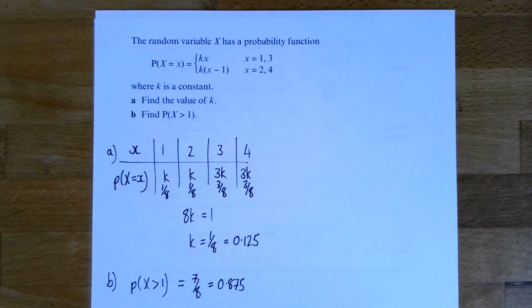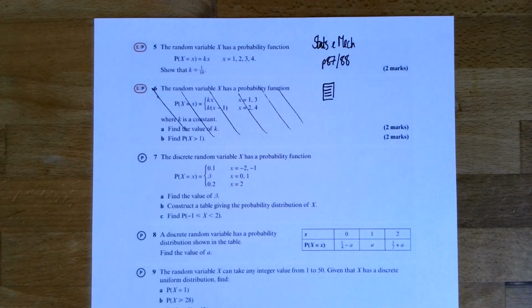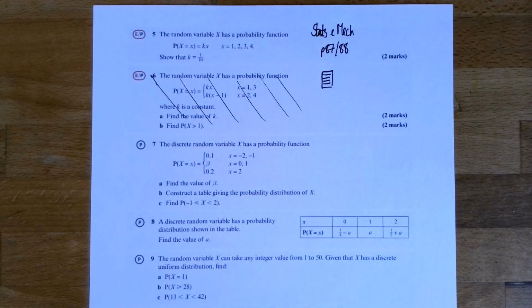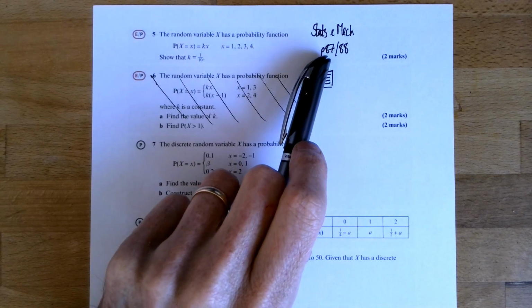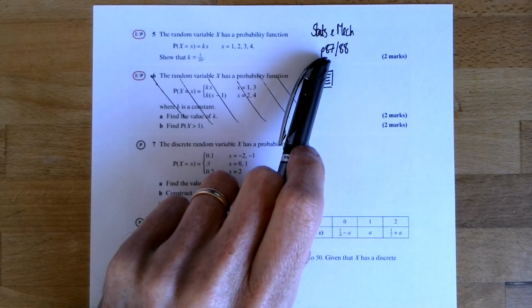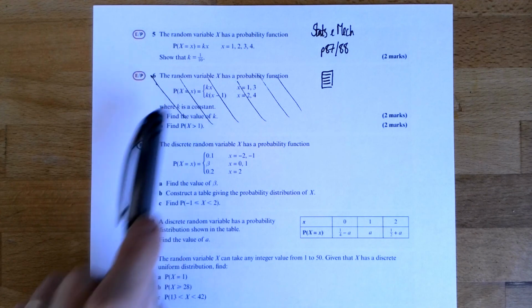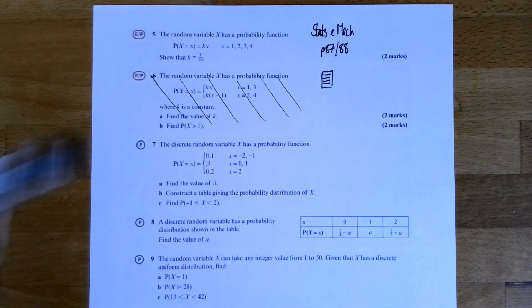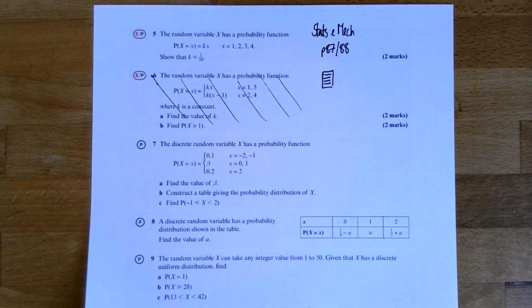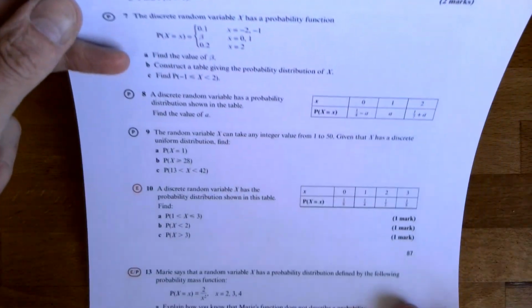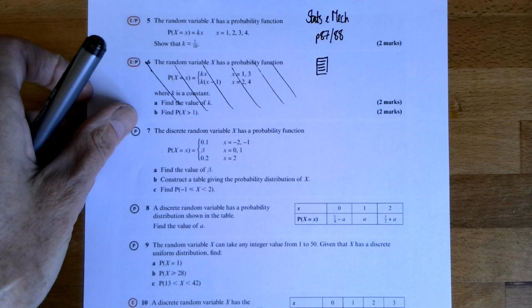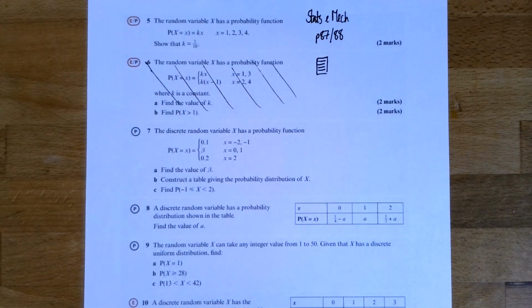Okay, so I have attached to the homework a selection of questions in a PDF, but they're actually all from the Stats and Mechanics Year 1 book, so you'll see them on page 87 and 88. Question 6 is the one we've just done, but there's a few questions from page 87, and then there's a question from page 88. I'd like you to have a go at those today, and I will post another video tomorrow.